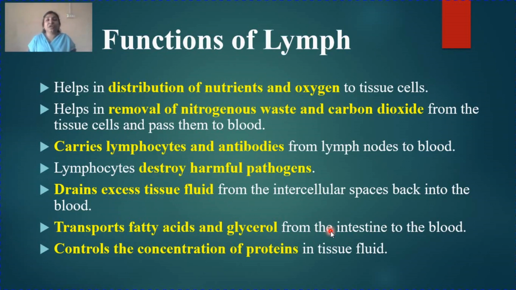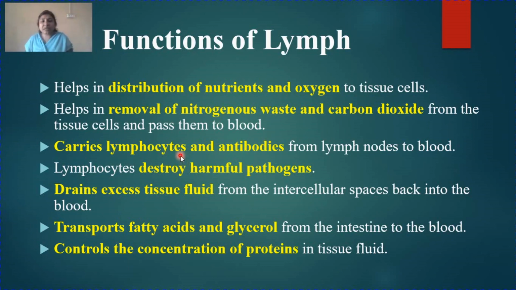What are the functions? There are various functions carried out by lymph. The first is the distribution of the nutrients and oxygen to tissue cells. We have already seen how nutrients and oxygen are distributed. Second, removal of nitrogenous waste and carbon dioxide from the tissue cells. They collect the nitrogenous waste and carbon dioxide from the cells and then pass it into the blood.